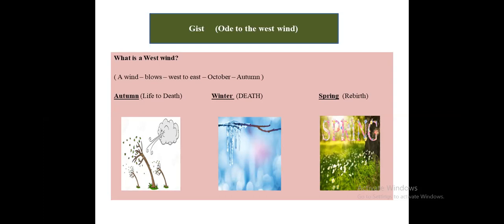Hence, associated with autumn, the west wind brings with it decay and the certainty of a wintry death. But it also makes a spring rebirth possible by clearing away the old leaves and planting seeds. So this blowing of wind from the west suggests an association with the revolutionary, liberating aspects of the young United States. Or it is perhaps simply a favorable wind for ships returning home to ports in Europe. You can say that.